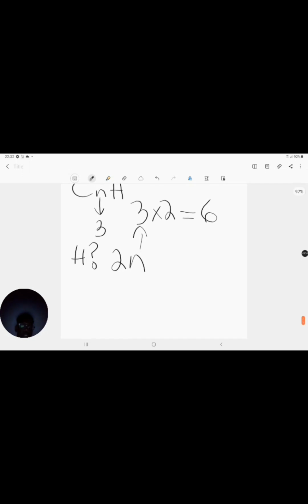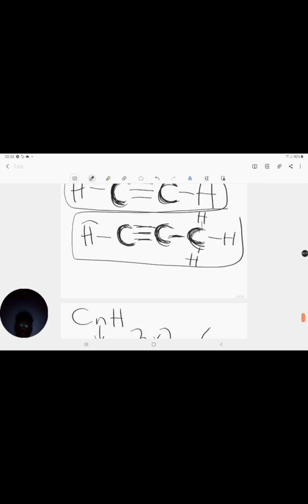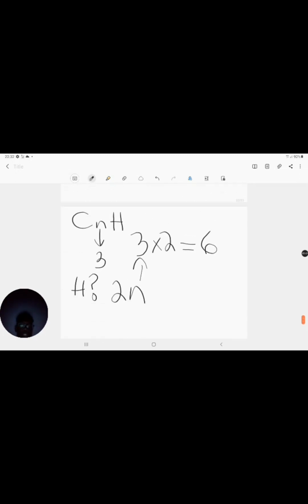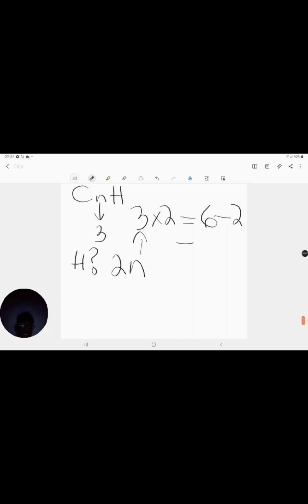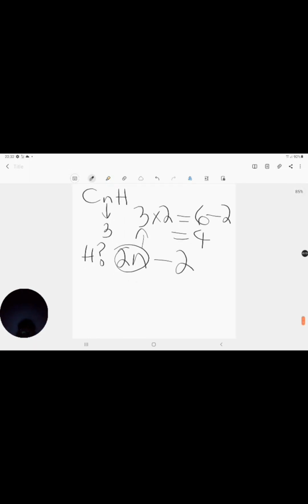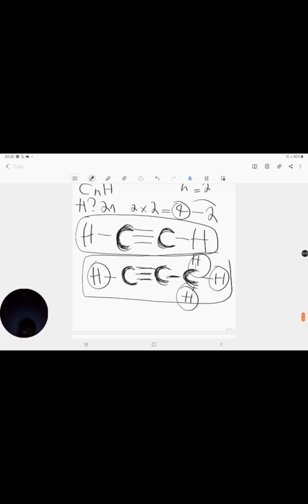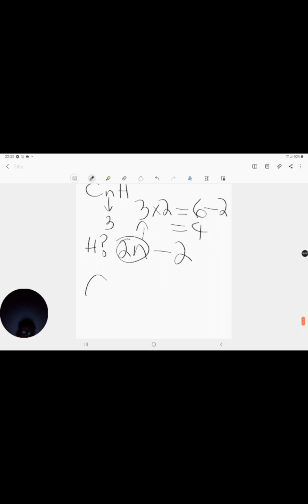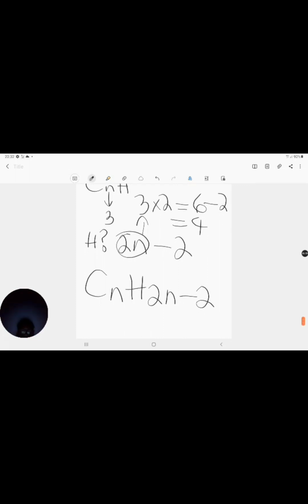Do I have 6 here? Let's see if I have 6. I've got 1, 2, 3, 4. I've actually got 4. So what must I do to that 6? I must take away 2 in order to get to 4. Meaning that whatever my 2n is, I have to subtract 2, just like I did with the first one. So we can safely conclude that for my alkynes, my general formula is CnH2n minus 2. You take away 2. Okay, and that's your general formula for your alkynes.